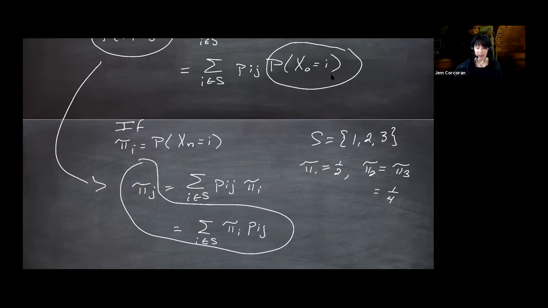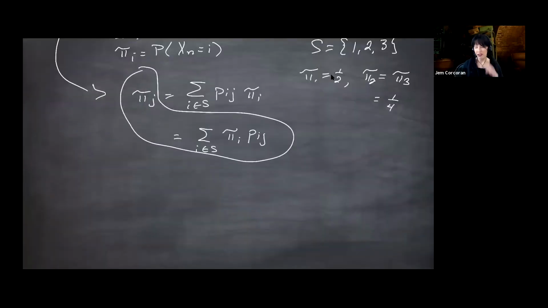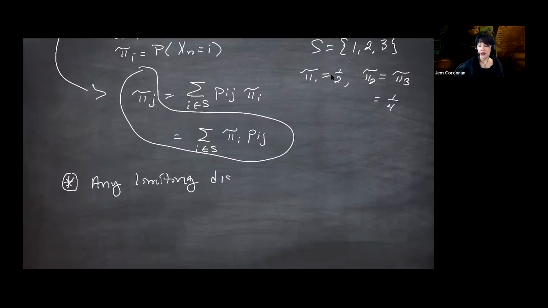Okay, the last thing I'm going to review is because I had a small error, it didn't really affect anything, at the end of what I was saying last time, and that is that any limiting distribution is stationary. And we were using the Chapman-Kolmogorov equations to prove this. So we defined pi i to be the limit as n goes to infinity of the probability starting from anywhere.